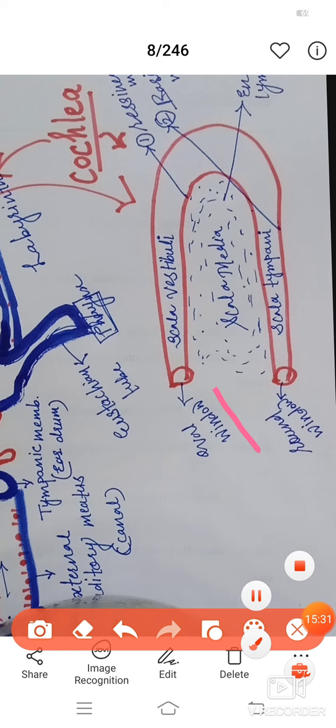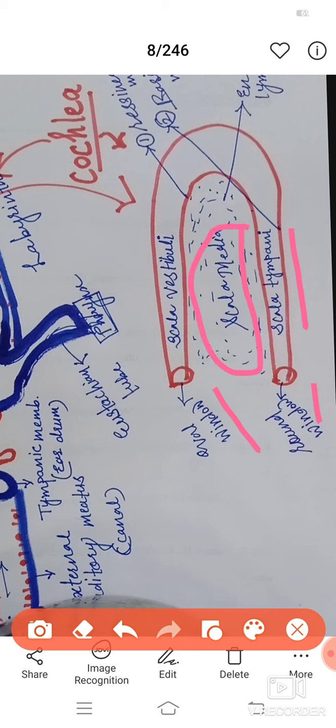See this one, it is the oval window at the base of the cochlea, and the scala tympani terminates at the round window. What about the scala tympani? It terminates at the round window. We are not learning about the scala media, we are learning about the first and the last part of the cochlea. The first part or the upper part, which was the scala vestibuli, ended at the oval window, while the lower part, which is the scala tympani, terminates at the round window.